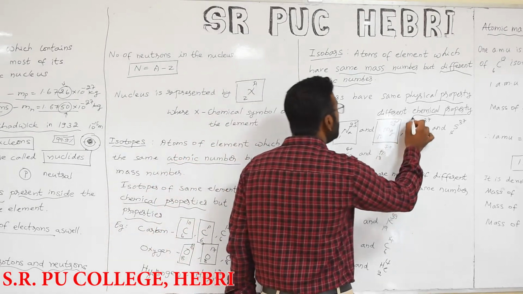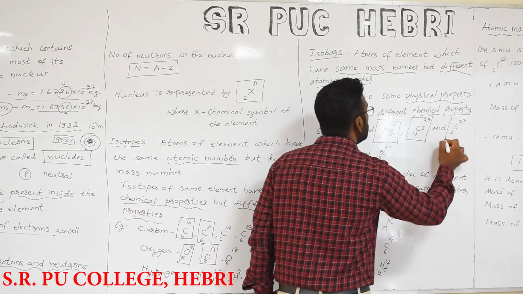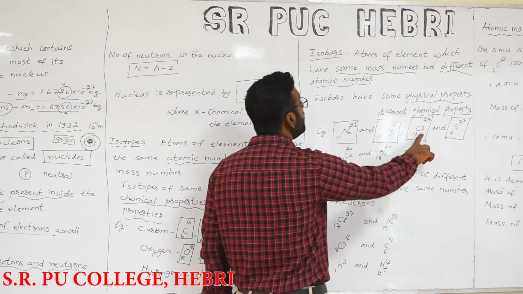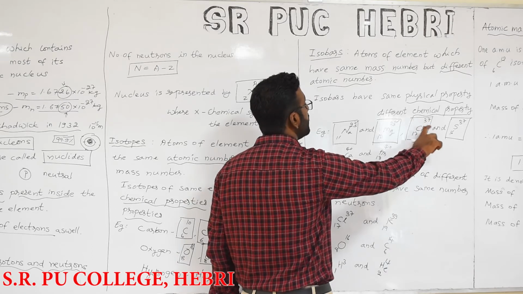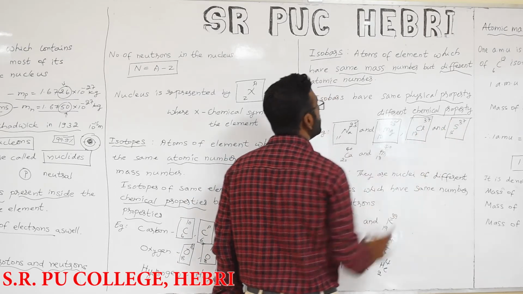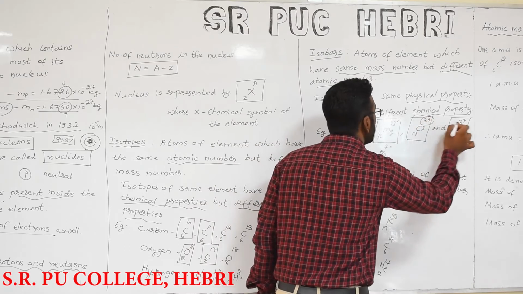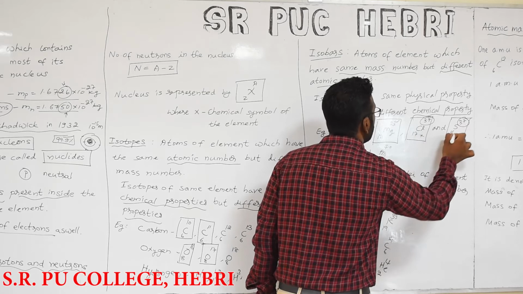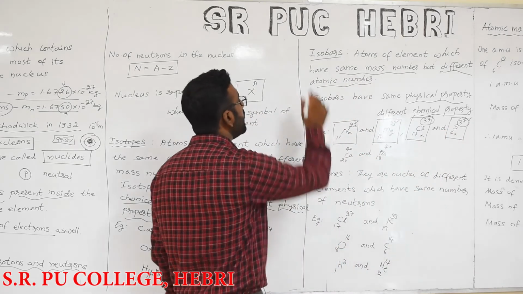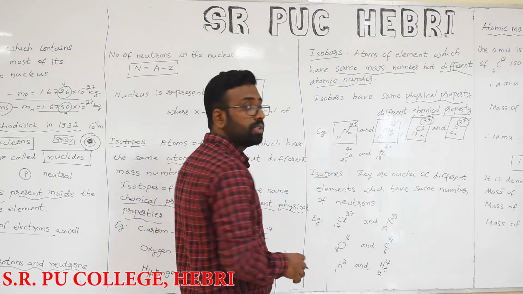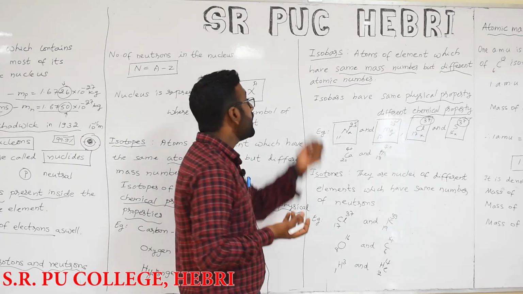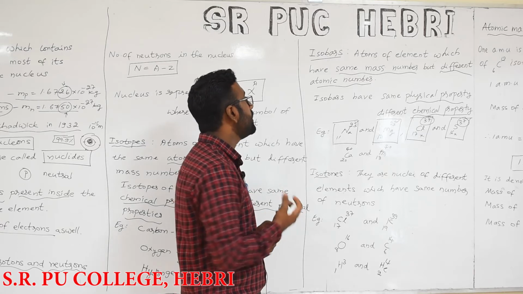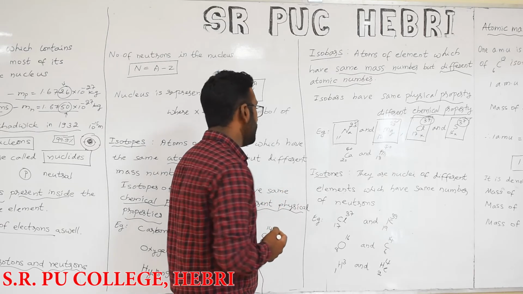Similarly, chlorine and sulfur: Cl 17 37 and S 16 37. The mass number is the same but the atomic number is different, so they are known as isobars. Isobars are atoms of elements which have the same mass number but different atomic numbers.